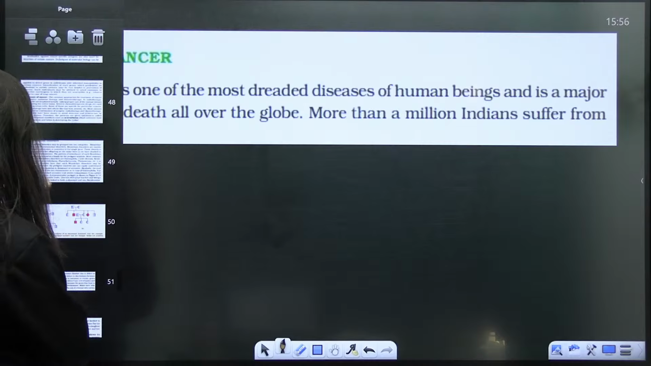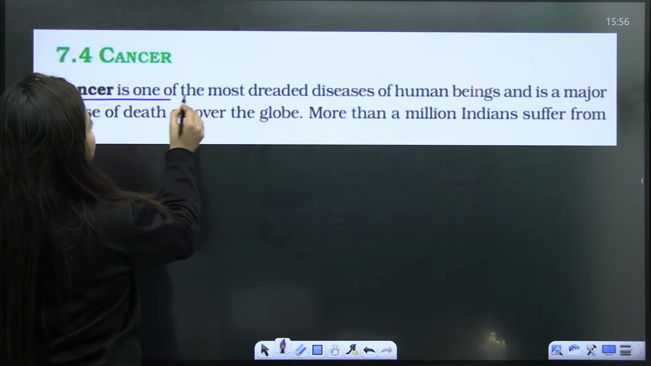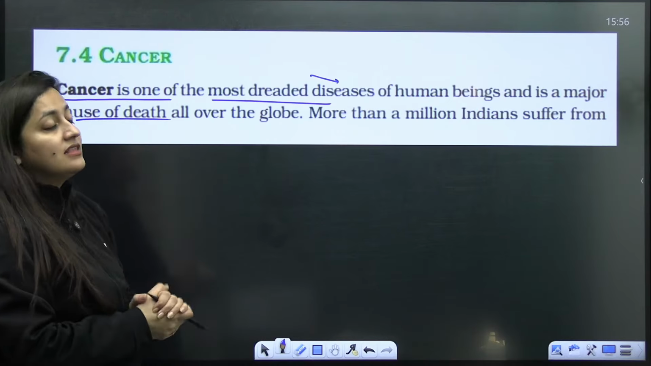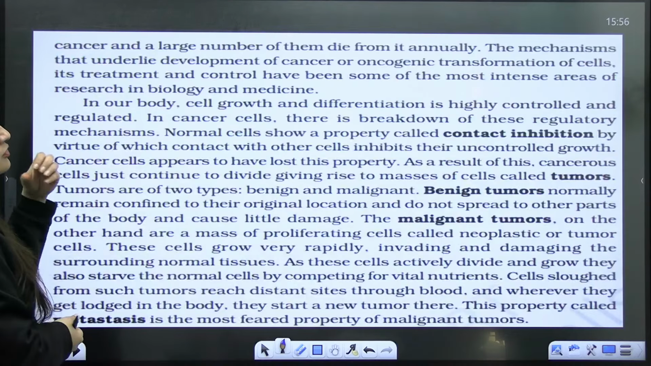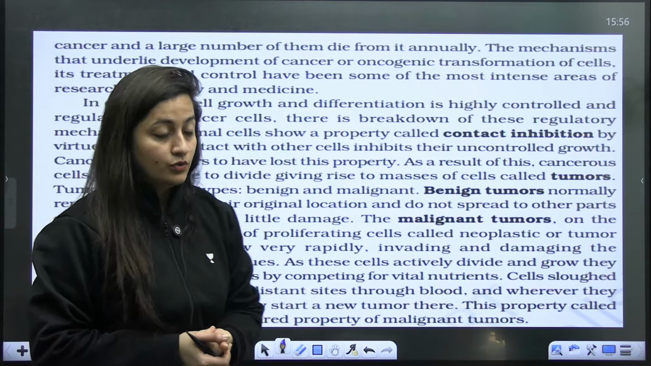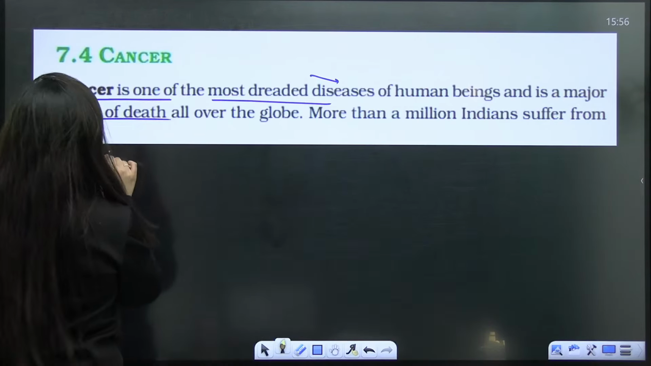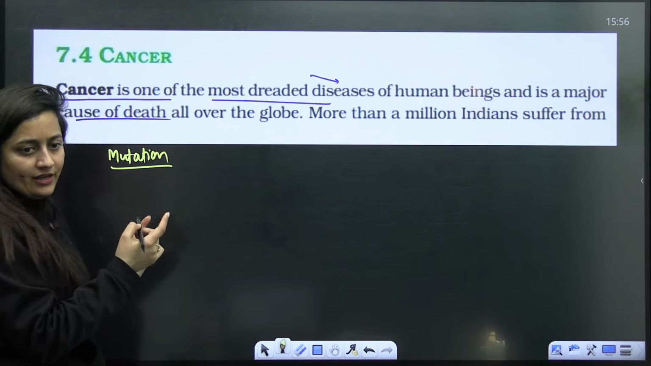So here I will explain the most important terms to you. So next is the cancer, beta. Cancer is the most dreaded disease of human beings. It is a major cause of death all over the globe. More than millions of Indians suffer from it. So we know that it is abnormal cell growth in our body, students. This can occur due to mutation. Many reasons are there. We know that genetic mutations can cause it.